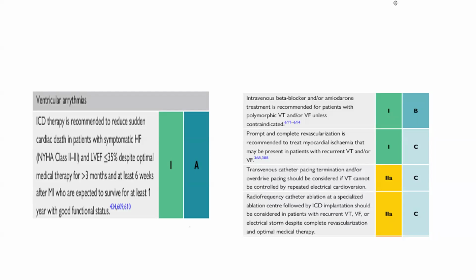Transvenous catheter pacing termination or overdrive pacing should be considered if VT cannot be controlled by repeated electrical cardioversion. Radiofrequency catheter ablation at a specialized ablation center followed by ICD implantation should be considered in patients with recurrent VT/VF and electrical storm despite complete revascularization and optimal medical therapy.